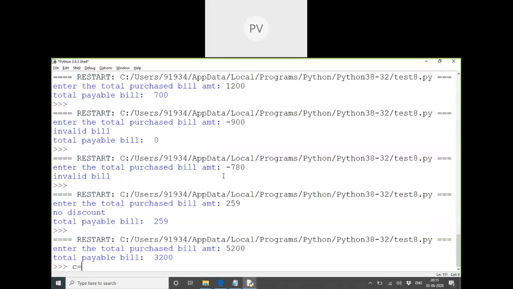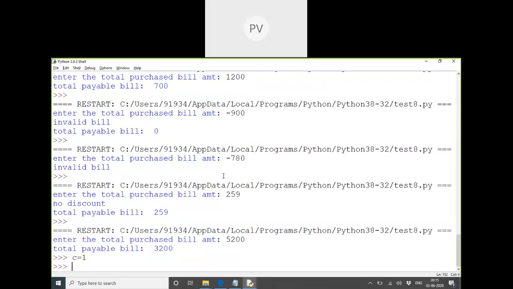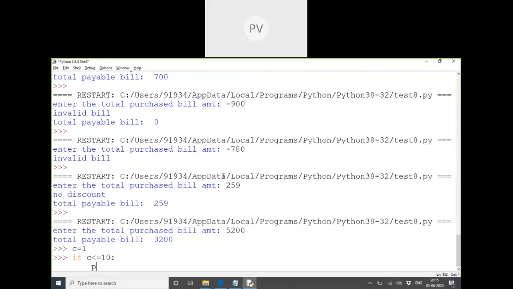Let me just take this execution here. I take a count. What is the count value right now? 1. So if I just write an if-else condition, is it true or false right now? If is tested only once. The if condition will be tested only once. Is it true or is it false as of now?